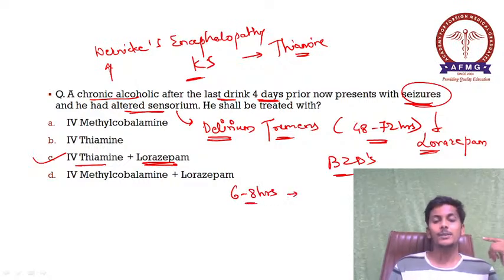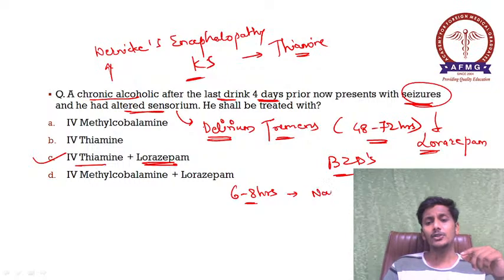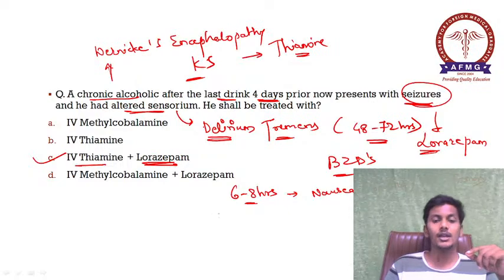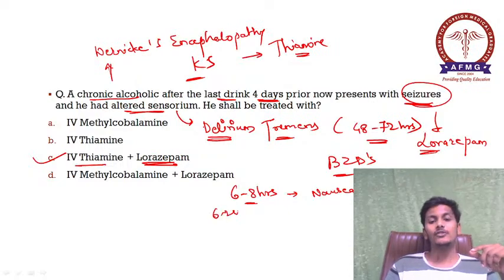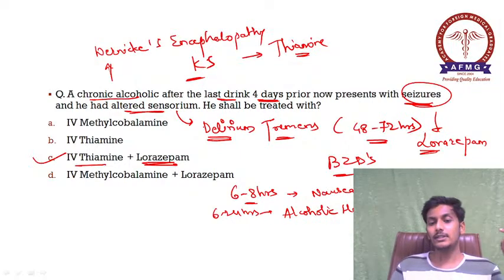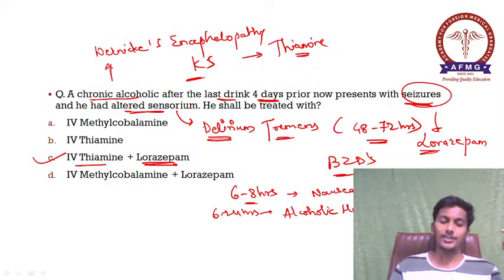So important: after the last drink or alcohol stoppage, 6 to 8 hours afterwards, the patient would present with nausea and vomiting, or anxiety, but the most common feature would be coarse tremors. Then 6 to 24 hours afterwards, the patient might present with alcoholic hallucinosis, which is characterized mainly by auditory hallucinations.